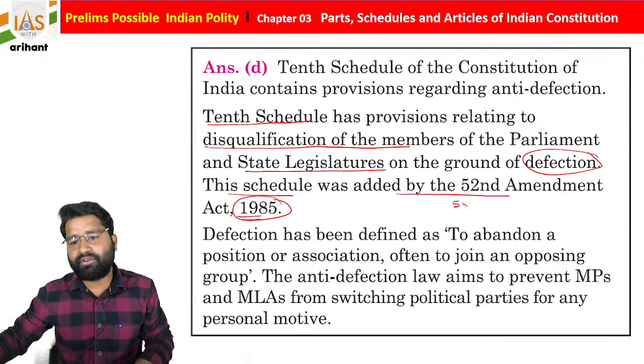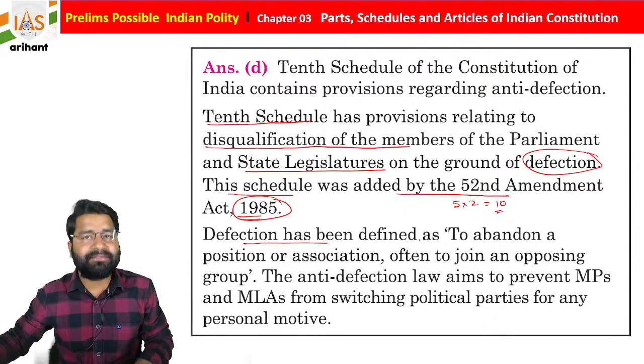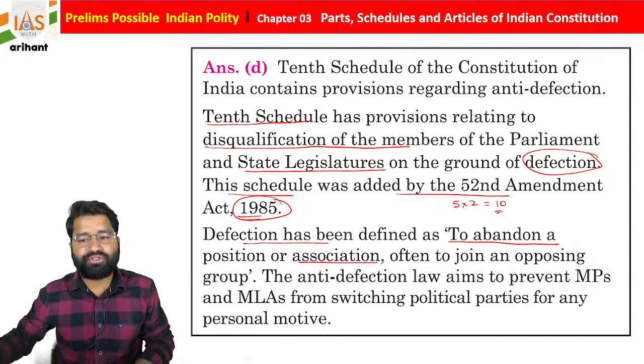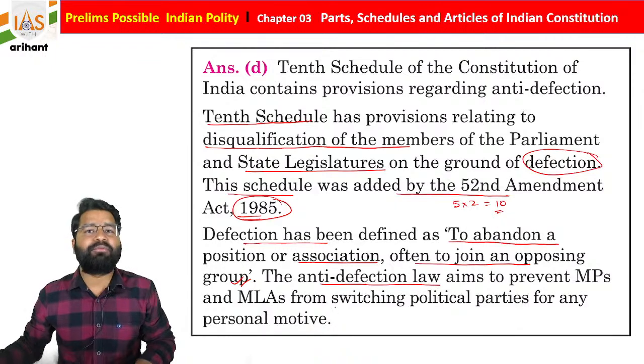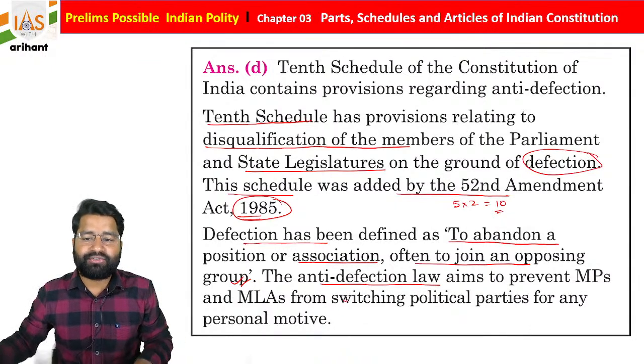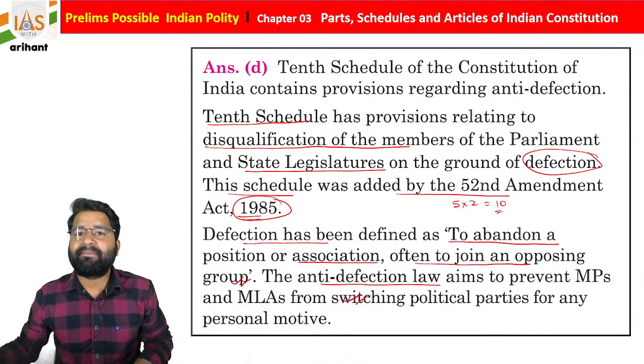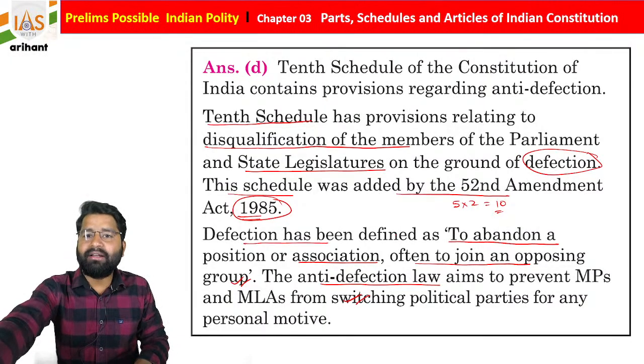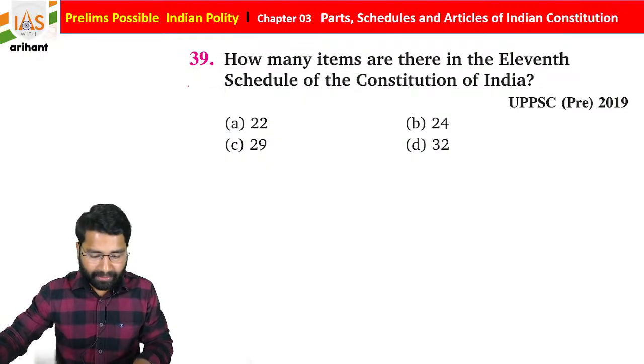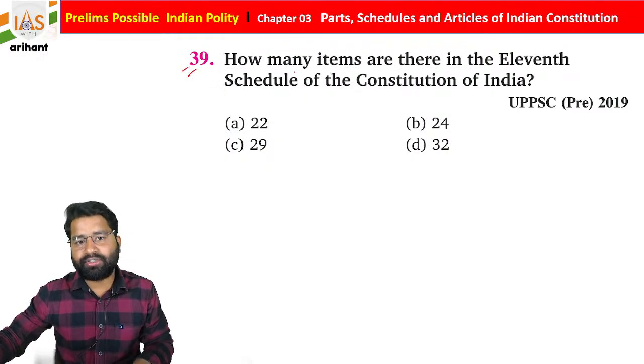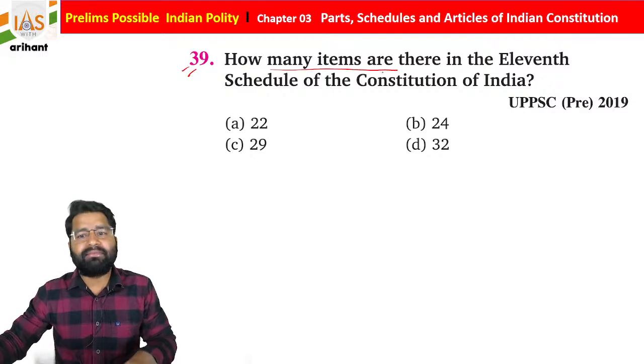Defection has been defined as to abandon a position or association, often to join an opposing group. Anti-defection law aims to prevent MPs and MLAs from switching from one political party to another for any personal motive, students.